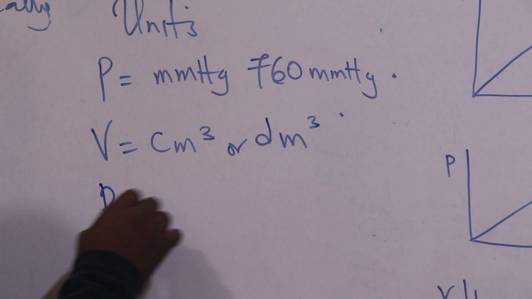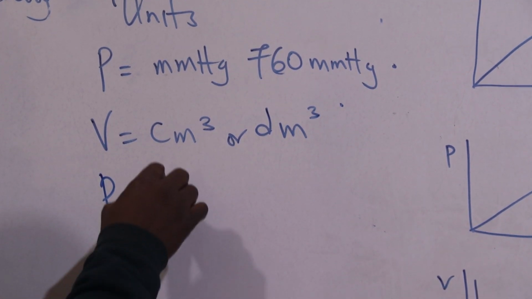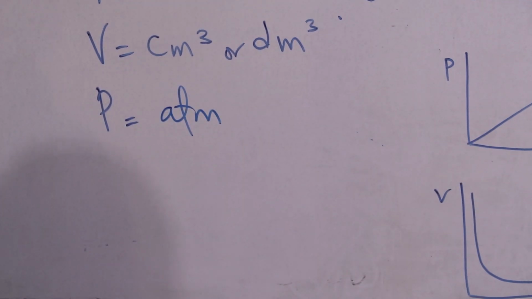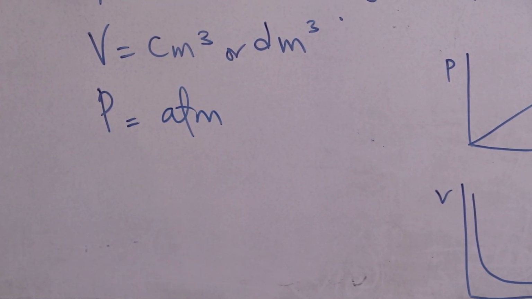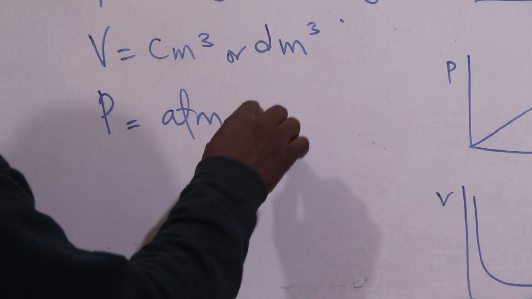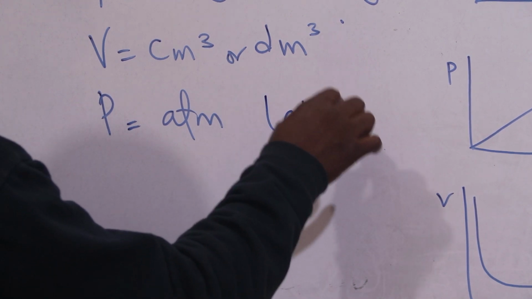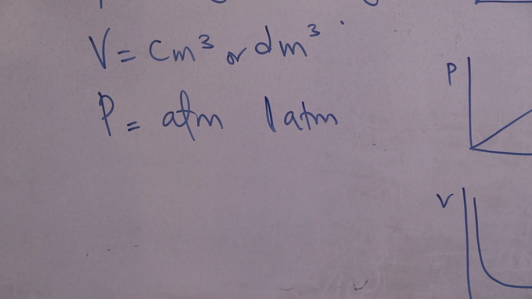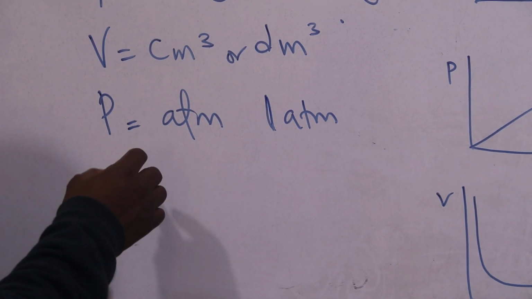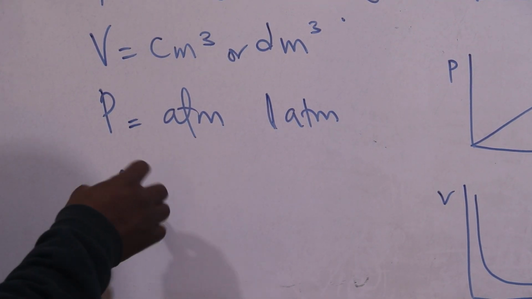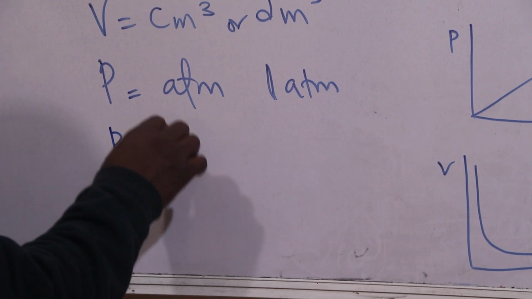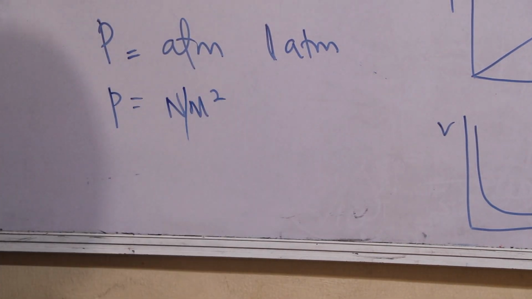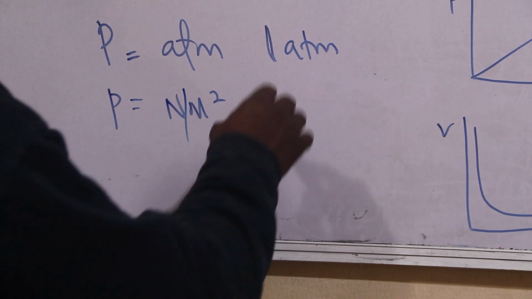P can also be in atm, atmosphere, and the standard atm is what? 1 atm at STP. Another unit used to represent pressure is newton per square meter.